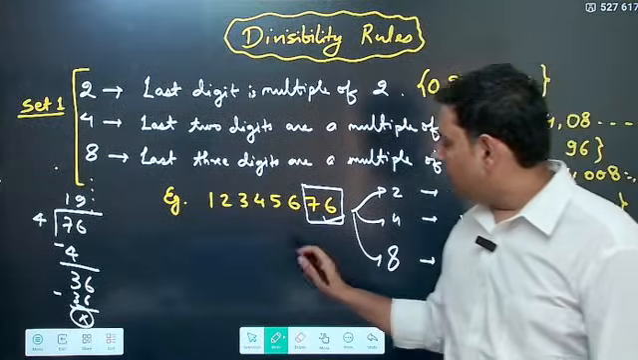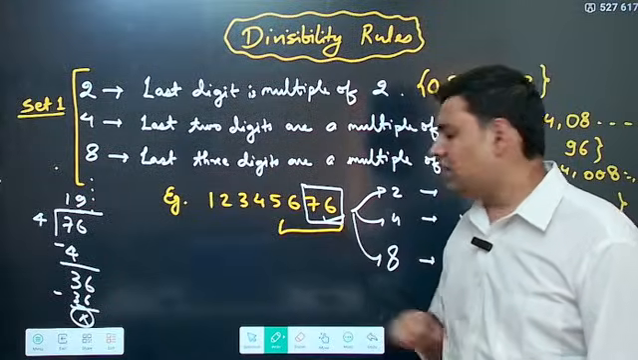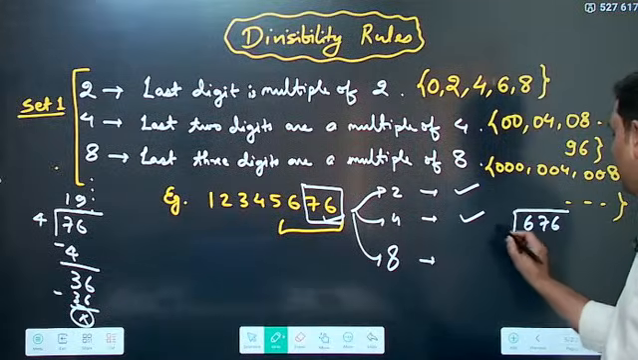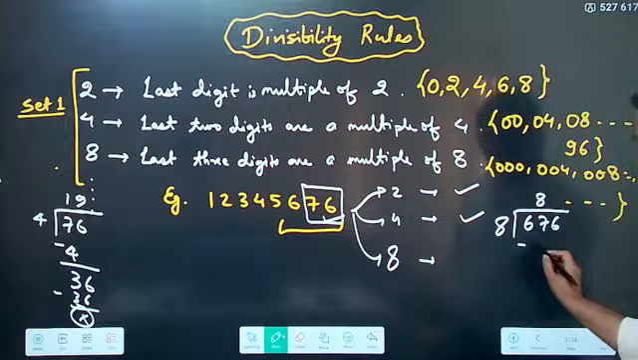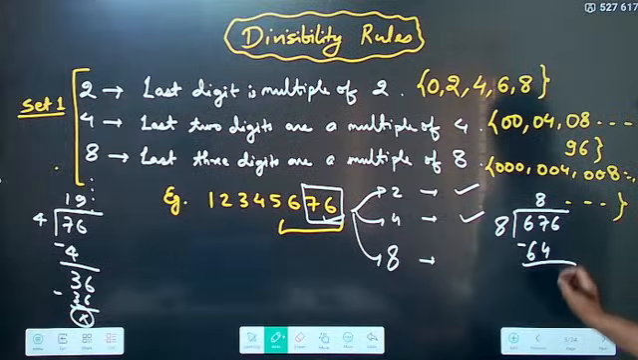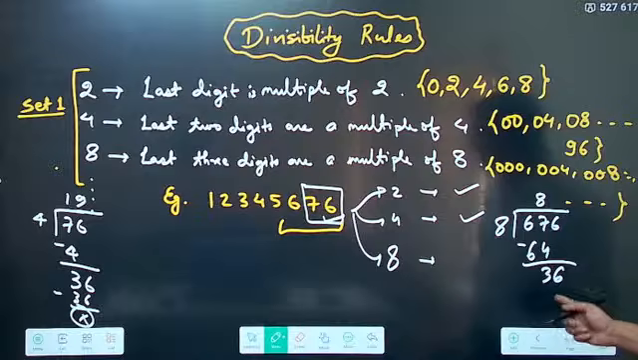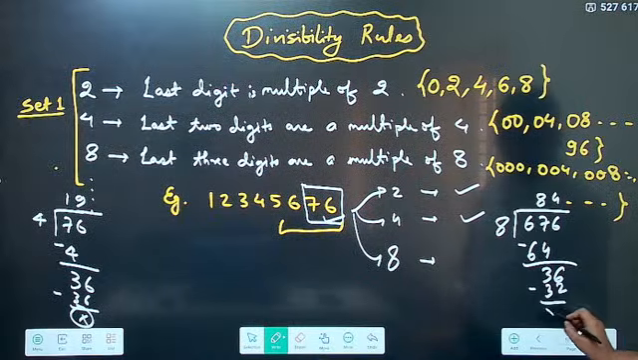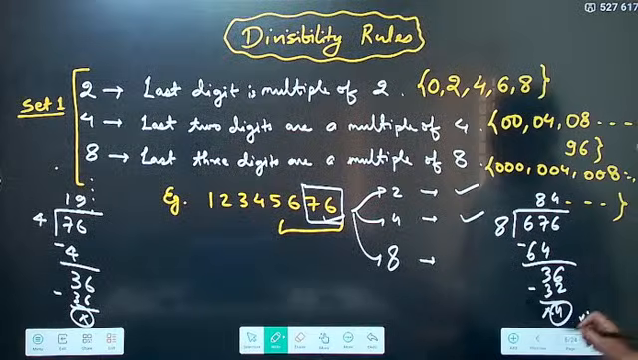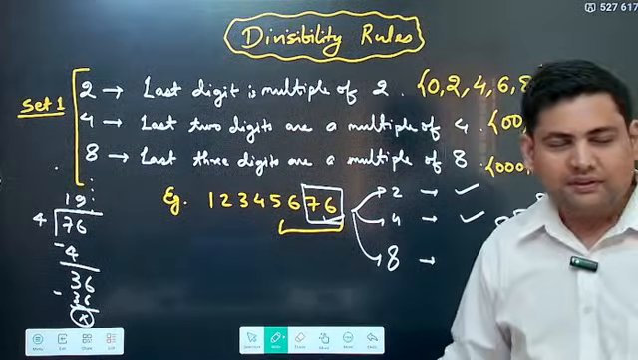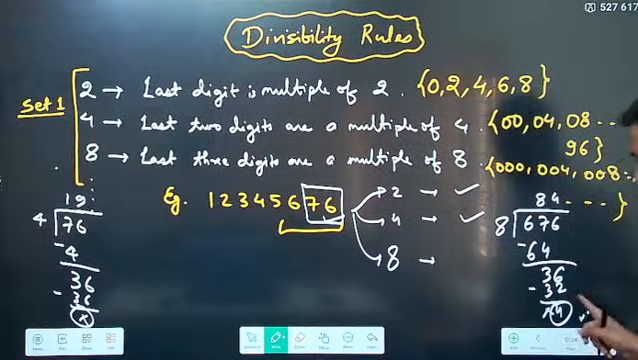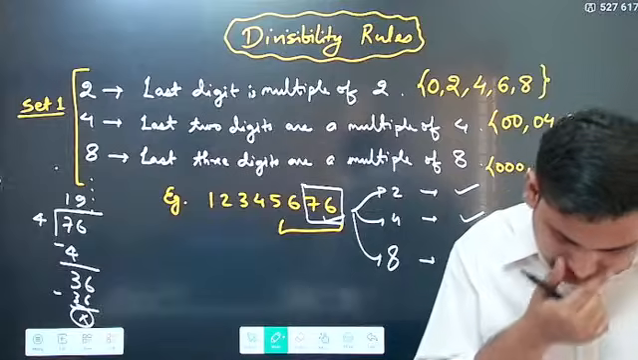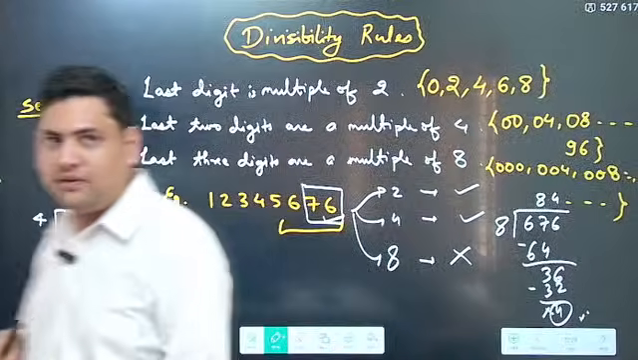Then for 8, I have to check 676. Correct. So now 676, if I try to divide it by 8, this goes 8 times, minus 64. Correct. 3 remains with 36. Now 36, how many times will 8 go? 4 times, minus 32, that is 4. So a remainder of 4 came. The remainder should have been 0 if it was completely divisible. Because I am getting a remainder of 4, it is not divisible by 8. Yes, Dheeraj, correct. So only 2 and 4 are dividing it.